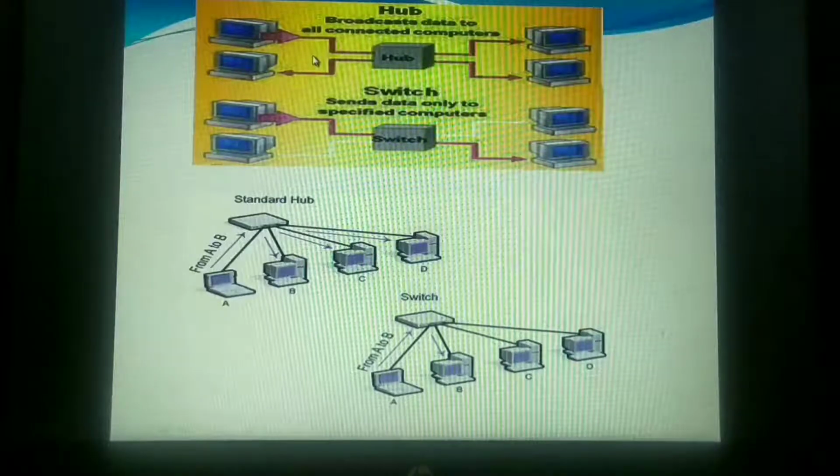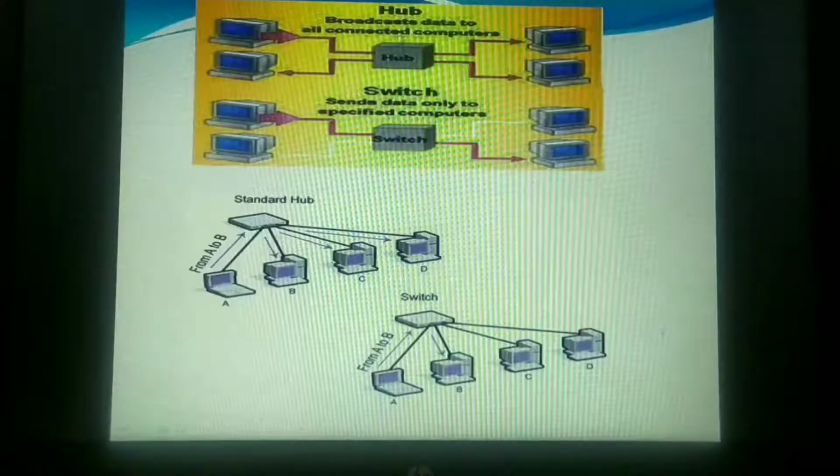So what is the job of the hub? As soon as the packet arrives at the hub, a copy of that packet will be distributed to all of the connected nodes irrespective of the destination. Now this is the source and this is the destination. Your packet has to come to the hub, and through the hub it has to go only to the destination. Instead of that, a copy of the packet will be given to all the connected workstations.